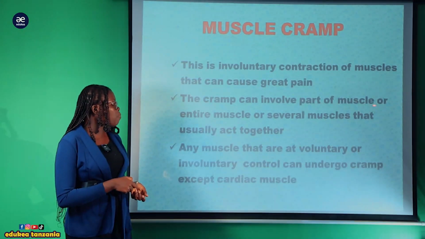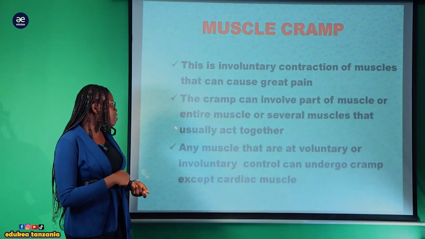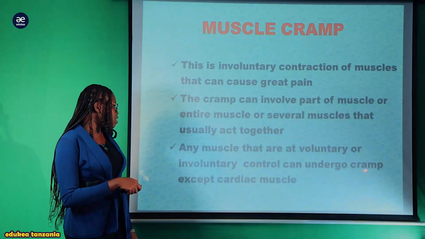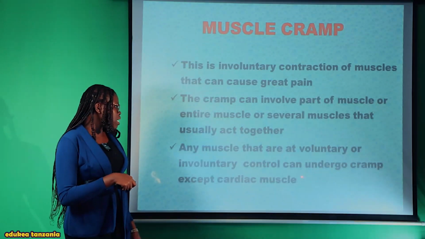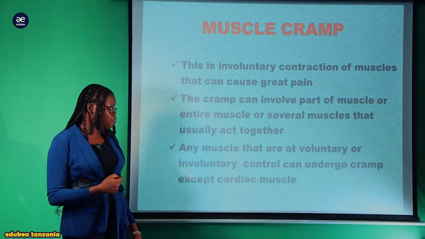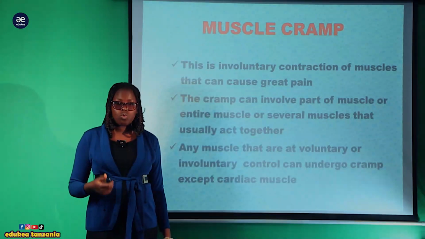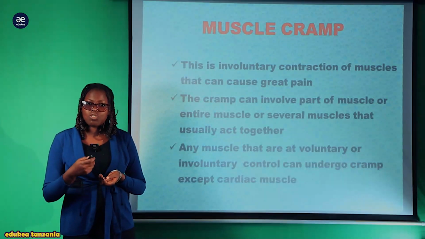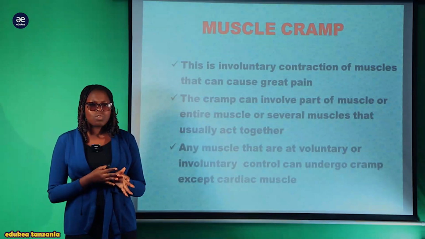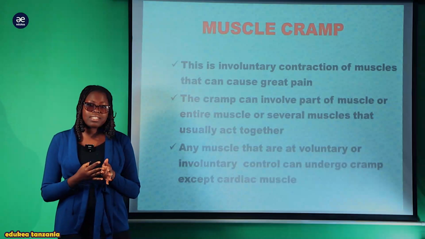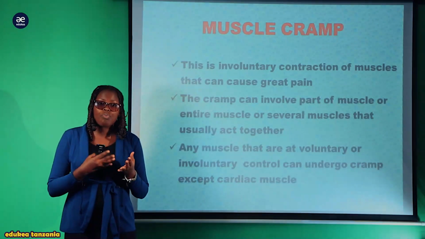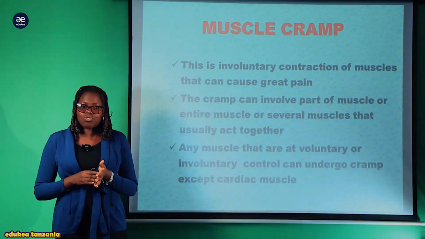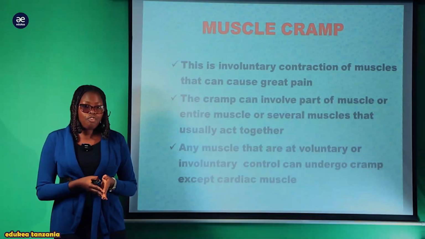So the cramp can involve part of the muscle, the entire muscle, or several muscles that usually act together. Any muscle under voluntary or involuntary control can cramp except cardiac muscle. That's why you say that cardiac muscle cannot get fatigue. So muscle cramp here means misuli kubana. It occurs where there is involuntary movement of the muscle, for example when a person has exercised or run for a very long time, meaning the muscle loses the ability to relax, and it contracts and relaxes very rapidly. This is an example of skeletal muscle, which gets fatigued in a short time, and thus